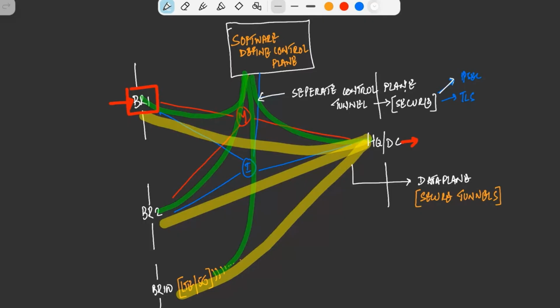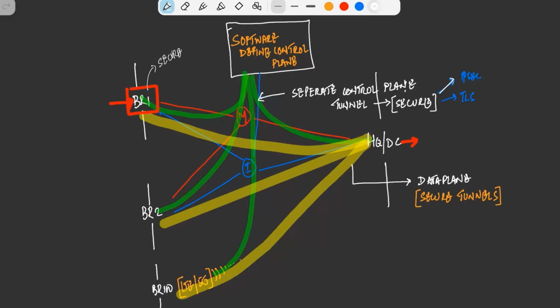We are able to identify what kind of traffic it is, and based on that traffic, we have the underlay links. Underlay links are basically the internet, MPLS, LTE, broadband, anything which provides reachability. Once we have that reachability, we will be able to steer the traffic. Now, how are we steering the traffic? We are steering the traffic using application awareness, which is the USP of SD-WAN.